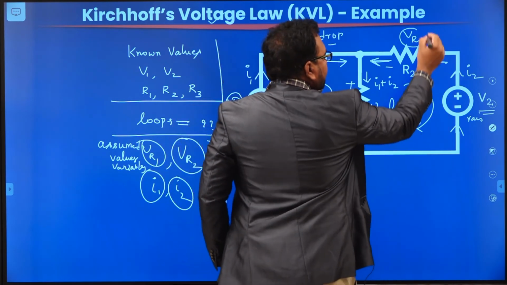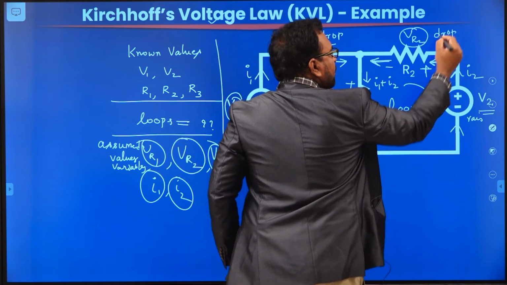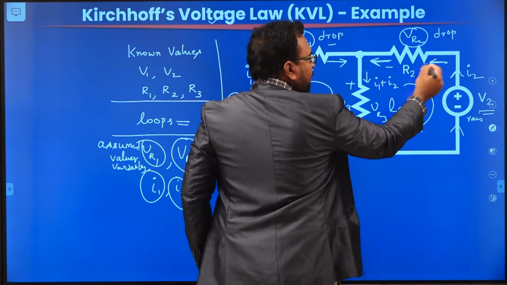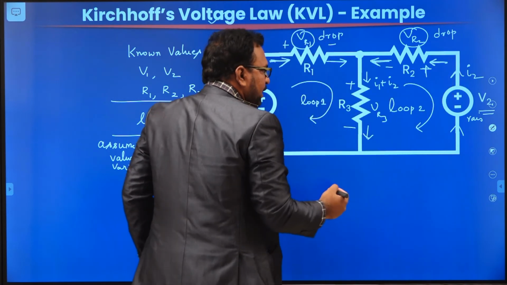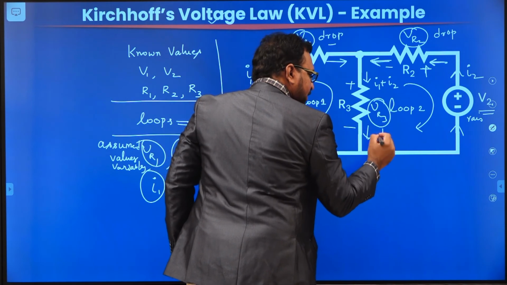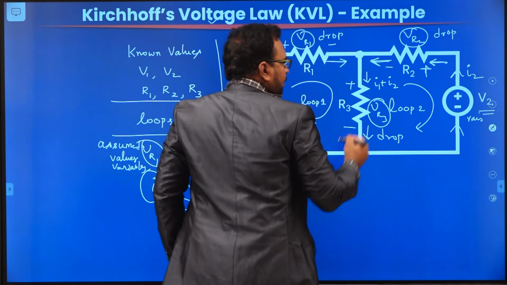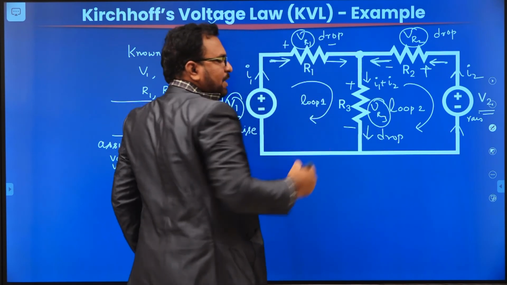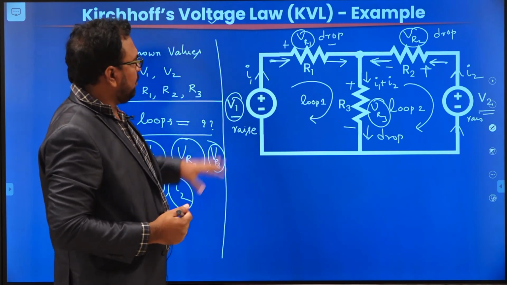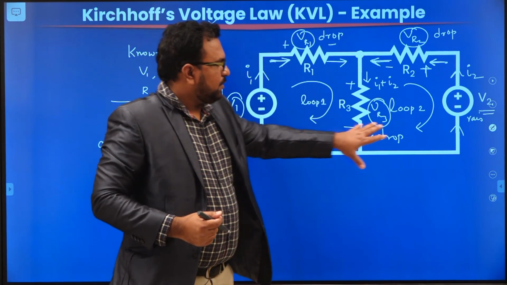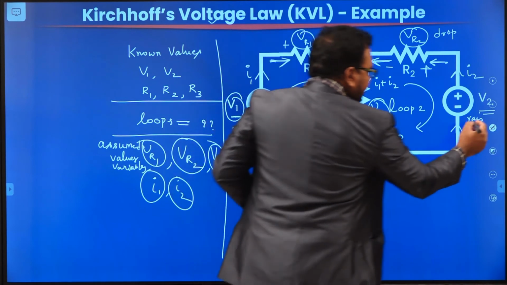VR2 is a drop because current is going from plus to minus. And finally, VR3 is also a drop because the current is moving from plus to minus. So now we know all the voltages, whether they are rising or dropping.